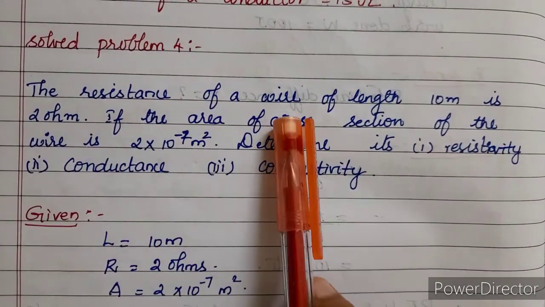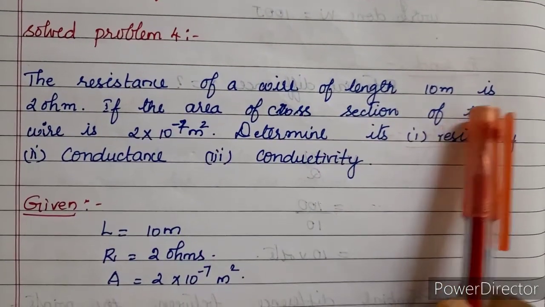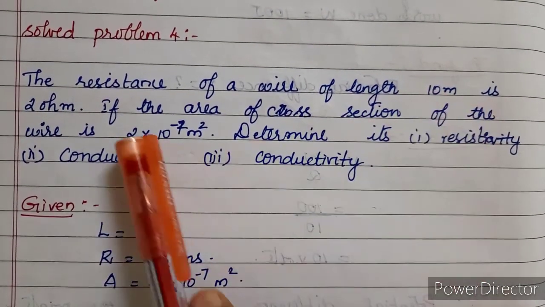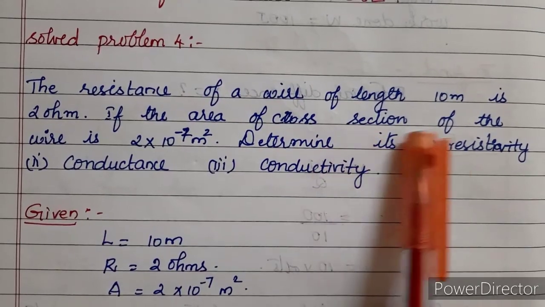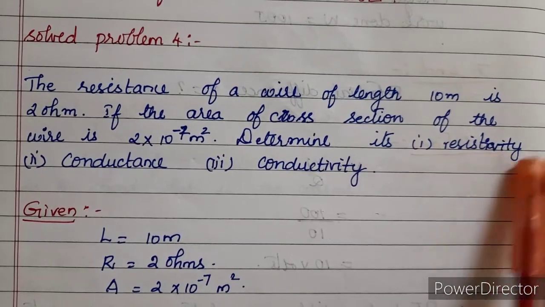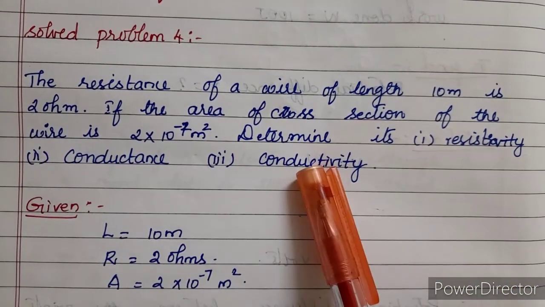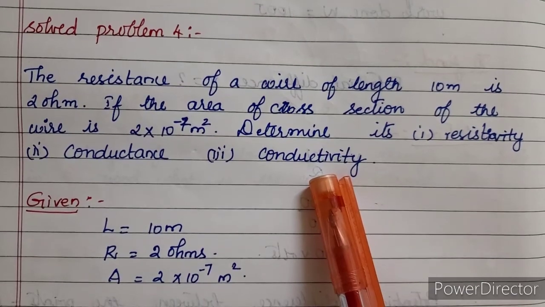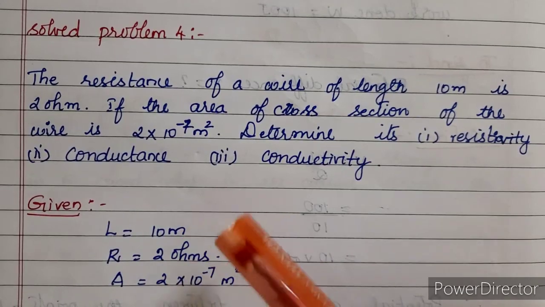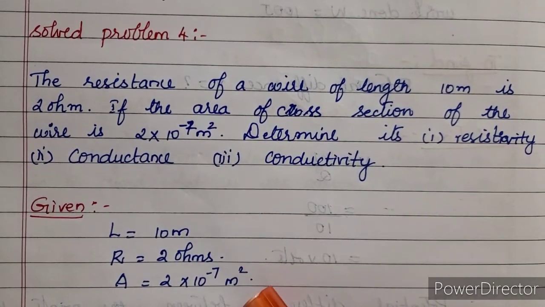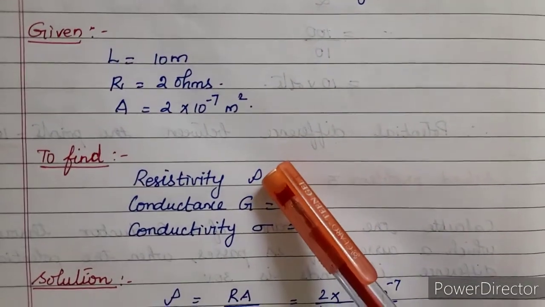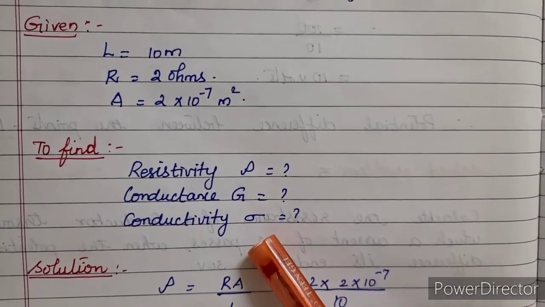The resistance of the wire of length 10 meter is 2 ohms. So the resistance is 2 ohms and the length of the wire is 10 meter. Now if the area of cross section of the wire is 2 into 10 to the power of minus 7 meter square, determine its resistivity, conductance and conductivity. So we have to find out three quantities, right? Length is equal to 10 meters, resistance is 2 ohms and the area of cross section is 2 into 10 to the power of minus 7 meter square. We have to find out resistivity rho, conductance G and the conductivity mu.